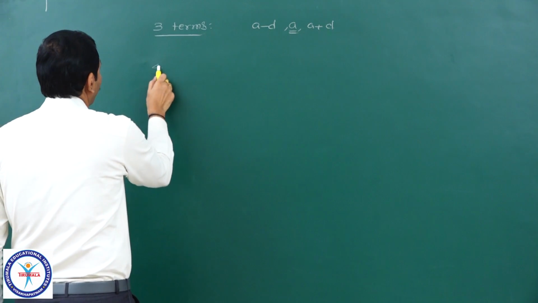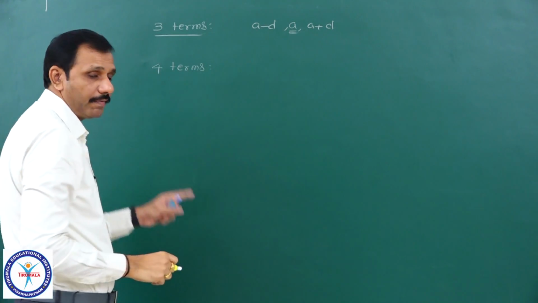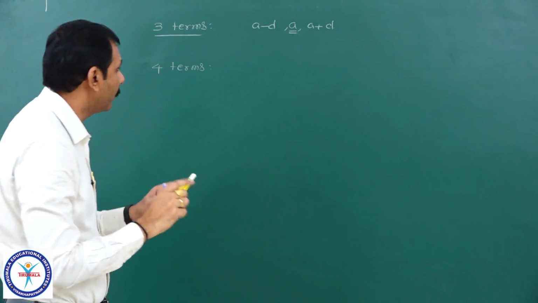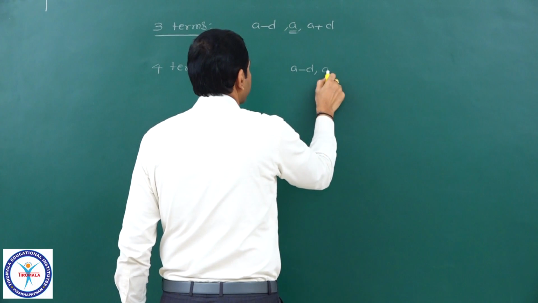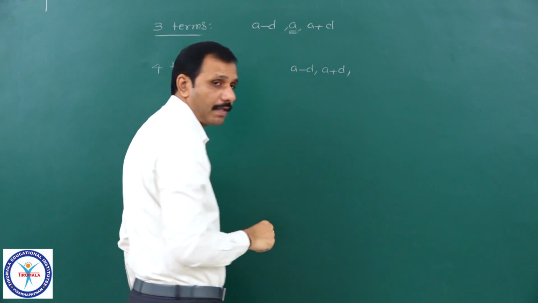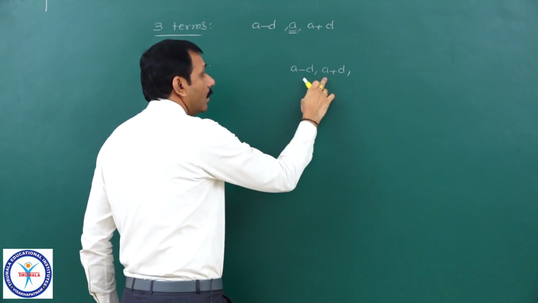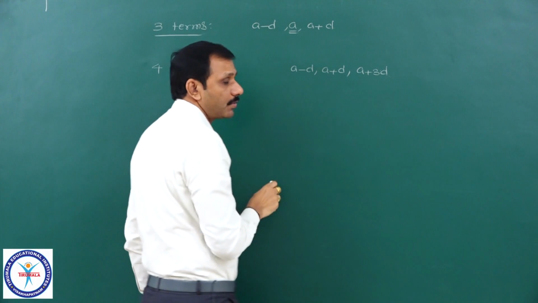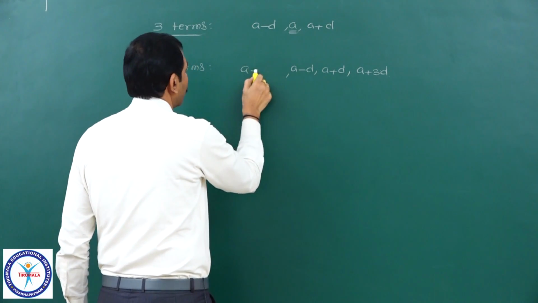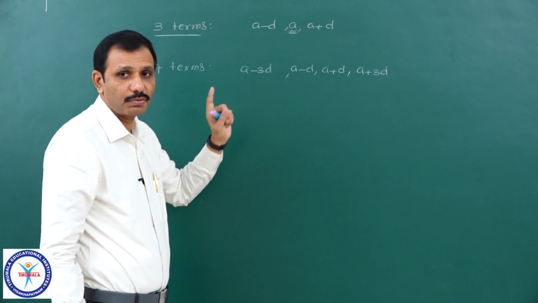Now if I want 4 terms, 4 terms means even. Even means 2 middle terms will be there. I will write those middle terms as A minus D, A plus D. And what is the common difference? You see, 2D. 2D means the next term will become A plus 3D, so the common difference is 2D, and before this the term will become A minus 3D, because the common difference is 2D.